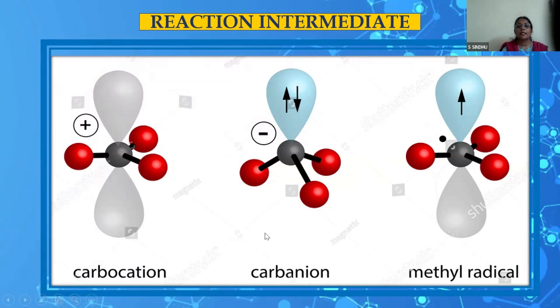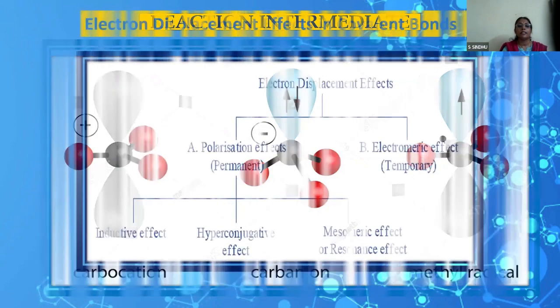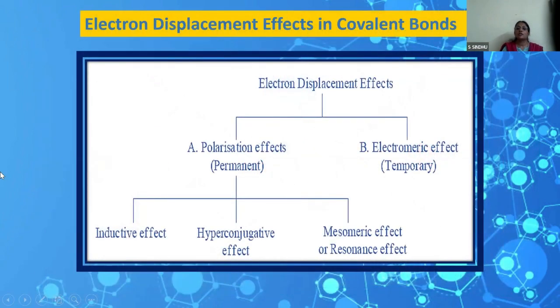And in the case of carbanions, because of the different effects, the primary is more stable. So all this we have to deal with in detail. And the electron displacement effects: the permanent electron displacement effects, the inductive effect, where we have the plus I and the minus I effect, and the resonance effect, also called the mesomeric effect, and the hyperconjugative effect, hyperconjugation coming in, and the temporary effect seen in compounds with multiple bonds, the electromeric effect.